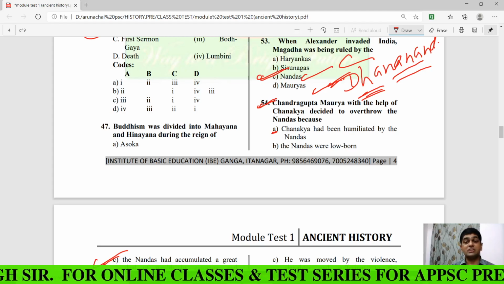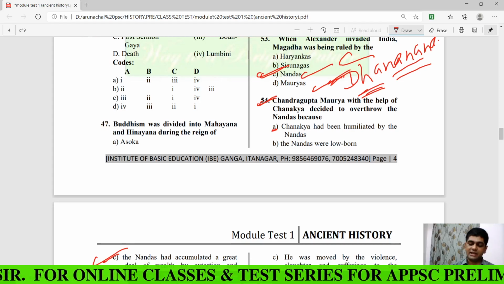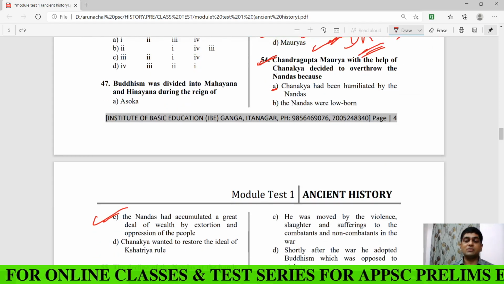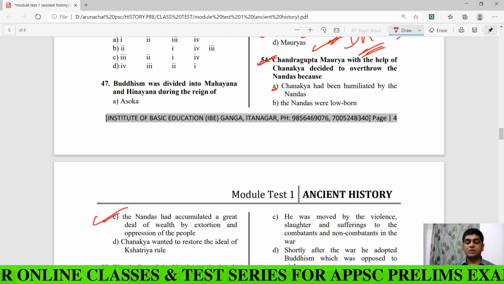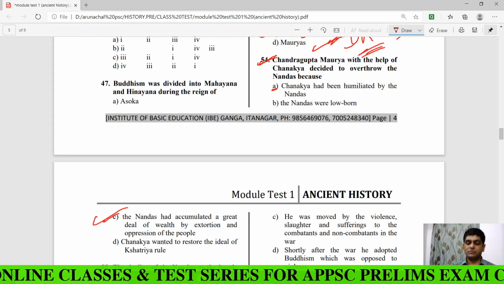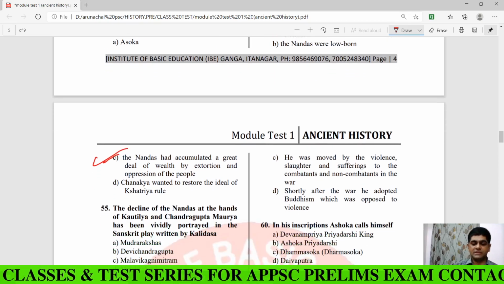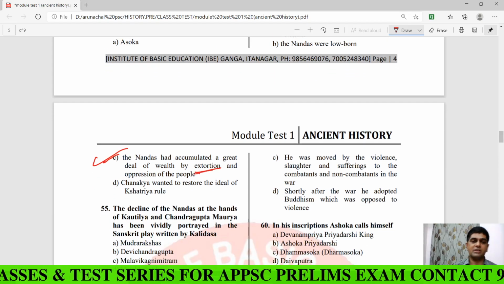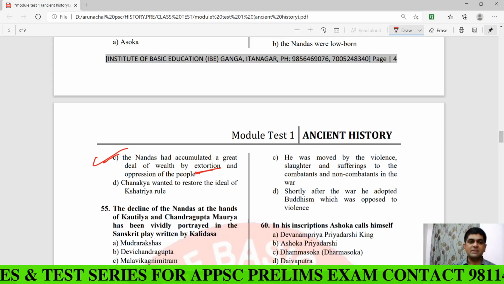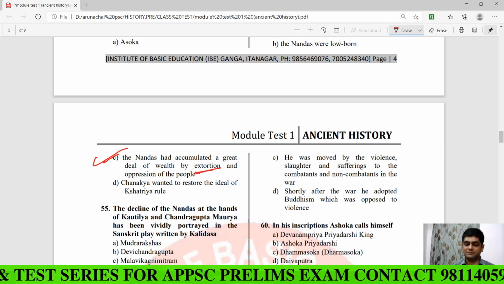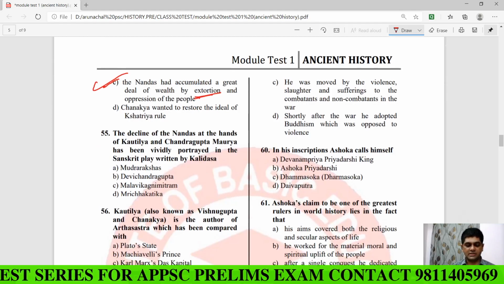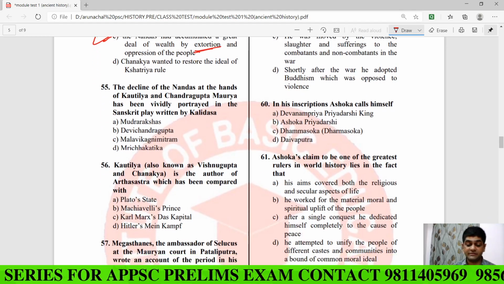But as far as Chandragupta Maurya is concerned, why? What was his main concern, or why did he decide to overthrow the rule of the Nandas? Answer is he was unpopular, he was corrupt, he was oppressive. So the answer is what? C. Now let us move to the question number 55.